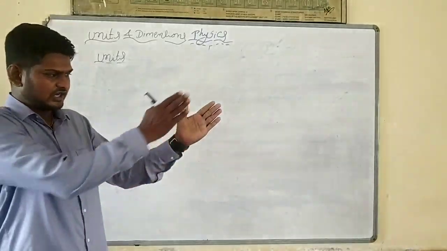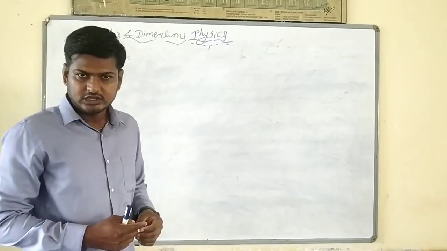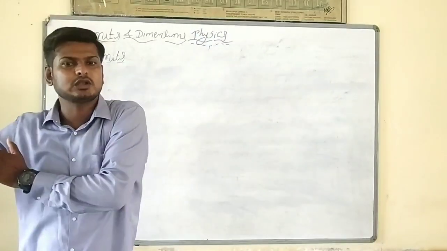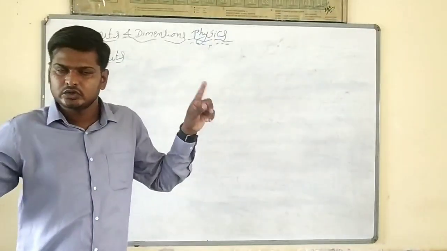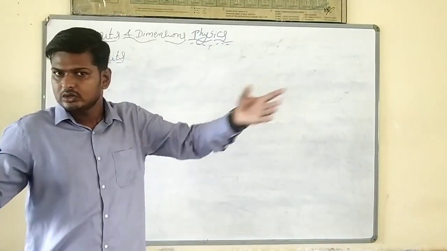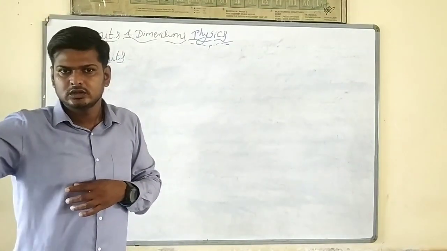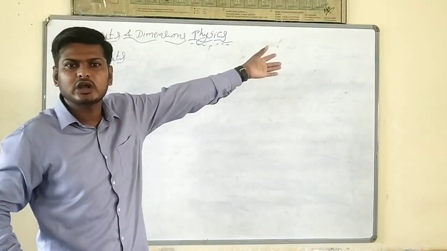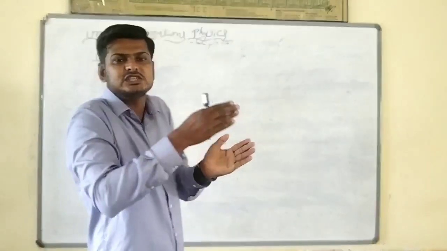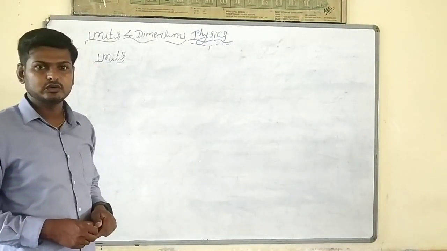We have to differentiate length and we have to differentiate mass. We are going to use units. Length we always have to express in terms of meter only. Mass we always express in kg only. There will be separate units. Otherwise, when you go to a cloth store, you can't ask for 2 rice, and in a provision store, you can't ask for 2 meter cloth. That's why we have to differentiate one physical quantity from another, means we are going to use units.